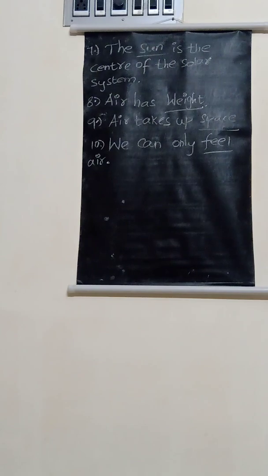And the 9th one, air takes up dash space. Air takes up space. How can we know? How can we find out that air occupies space? For example, you take a balloon. Using our mouth, we blow up the balloon. At that time the air occupies space in the balloon, and the balloon also gets a proper shape, isn't it? So air takes up space.